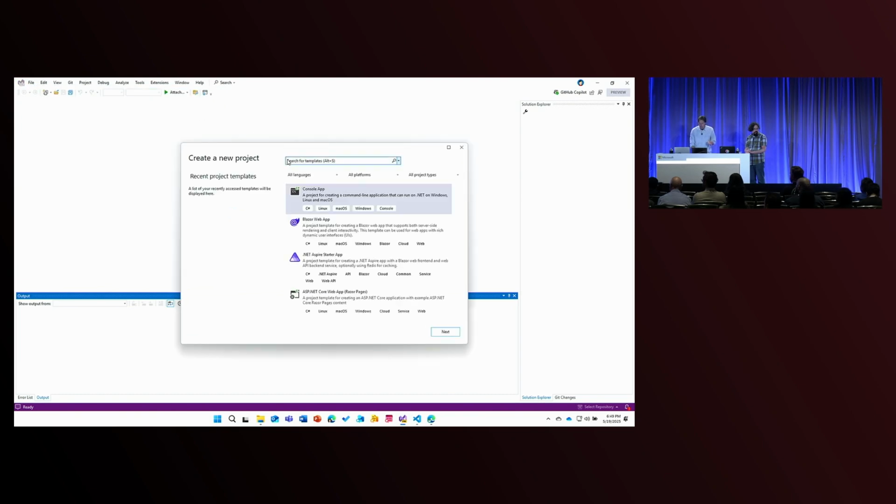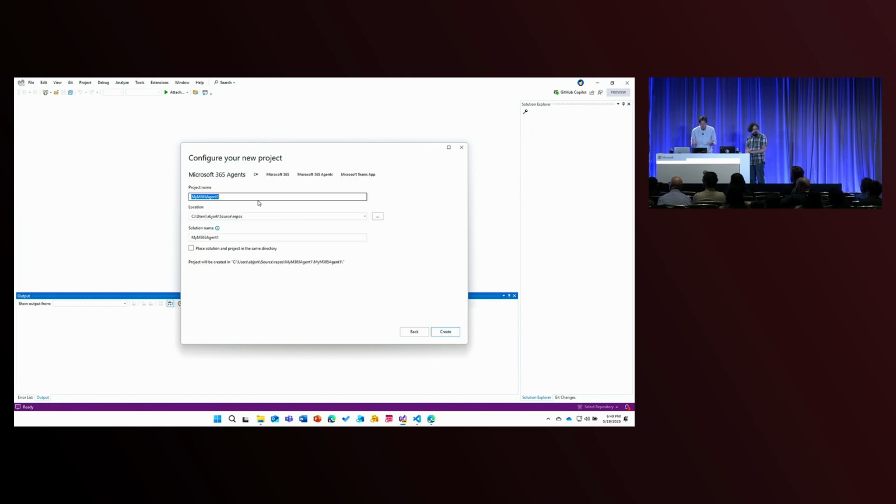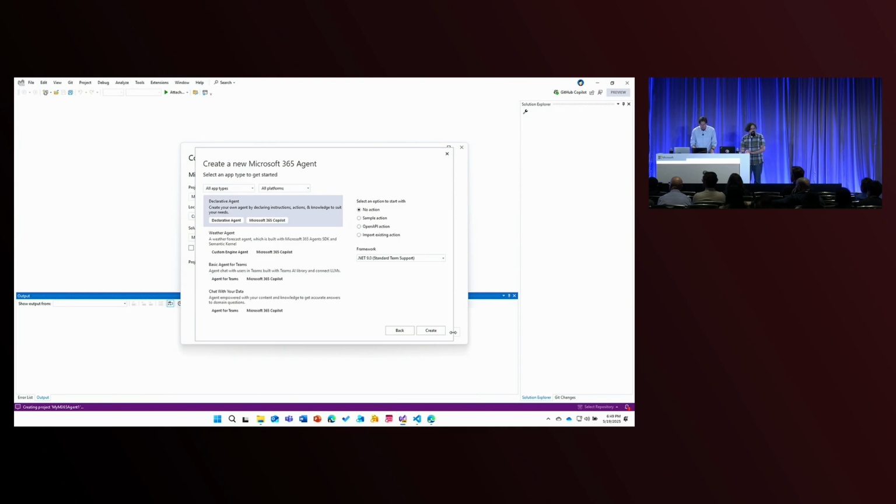So when I file new the project, we're all used to using templates in Visual Studio for our scaffolding. So I'm going to search for the agent template. And you'll notice here that we've got a brand new set of templates called Microsoft 365 Agents. So let's go ahead and select that. We'll give our project a name and pick the location of it. The default here seems to look fine, so I'm going to move on. And then you'll notice that we've got a few different types of projects that we can get started with. So Abram mentioned declarative agents and custom engine agents.